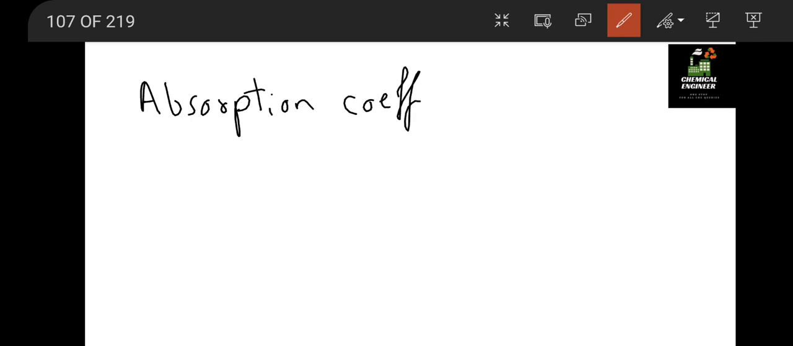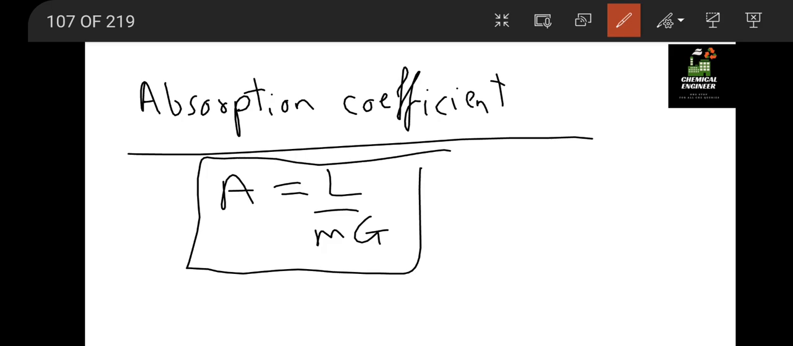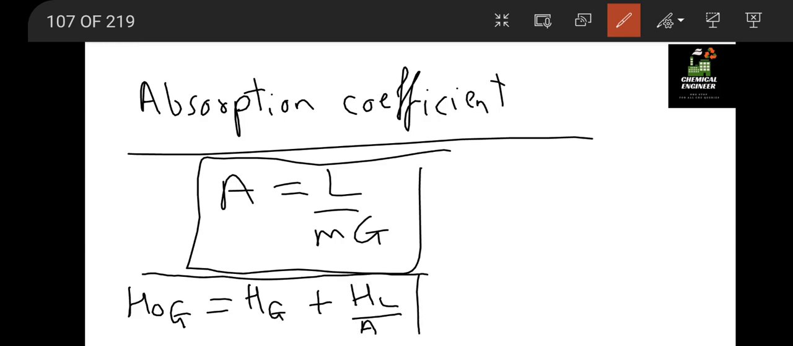Next we have the absorption coefficient equation, that is A equal to L by mG. Okay, and we have HOG equal to HG plus HL by A. This is the relation between HTOG, HTG and HL. So you can calculate HOG directly from this equation, and NOG will be the same.